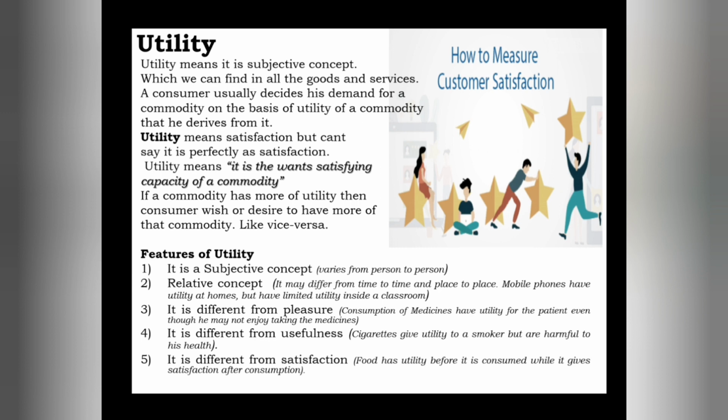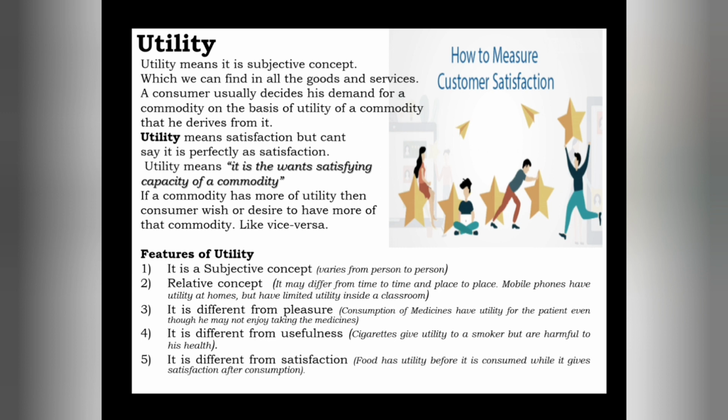Okay, let me give an example. Mobile phones have utility at home, means at our home we usually will be free, that's why we can use the mobile phone more, or we can spend more time with that mobile phone.